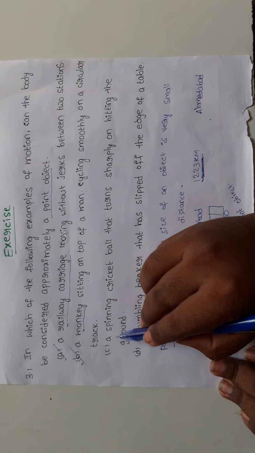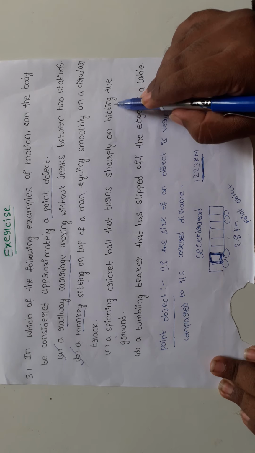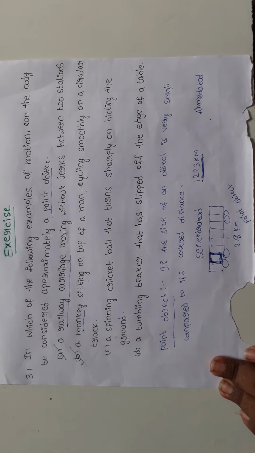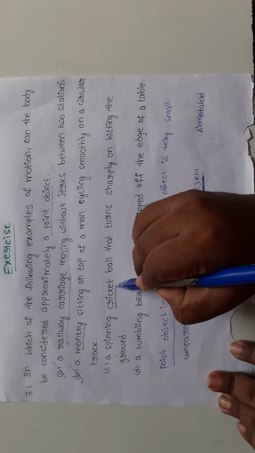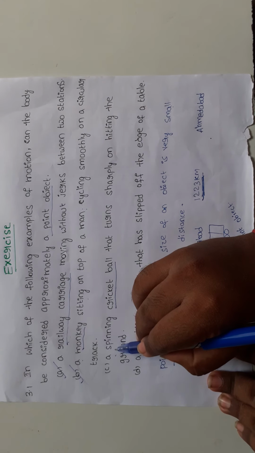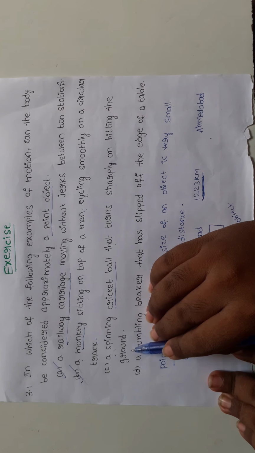Next, a spinning cricket ball that turns sharply on hitting the ground. Here the object is a cricket ball. It is spinning and turns sharply on hitting the ground.